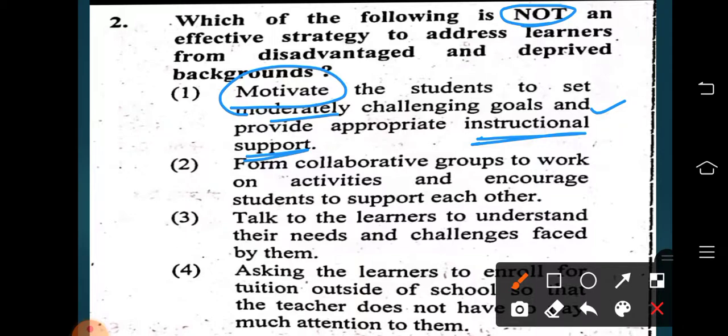Form collaborative groups to work on activities and encourage students to support each other. Yes, collaborative group work will help the students to support each other, and it also teaches the students to help one another. So collaborative work is a very positive statement, and it is right. Talk to the learners to understand their needs and the challenges faced by them. Whenever we see any student facing difficulty, we have to first speak to them and inquire about the difficulty they are facing. So option 3 is the right one. Here we have to focus on the not one. So option 4 is wrong.